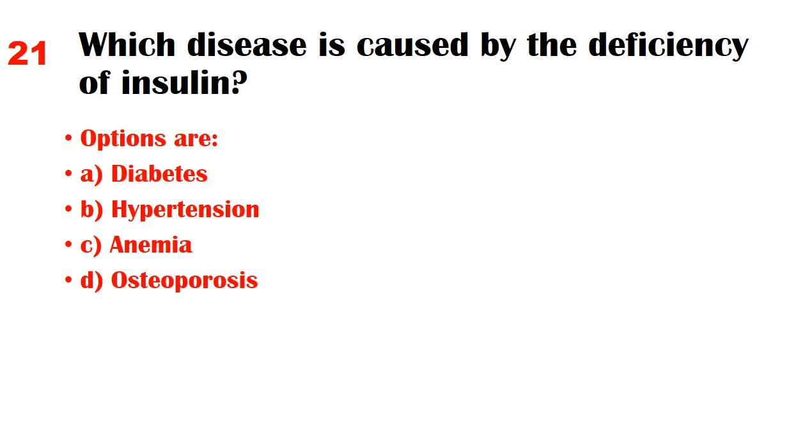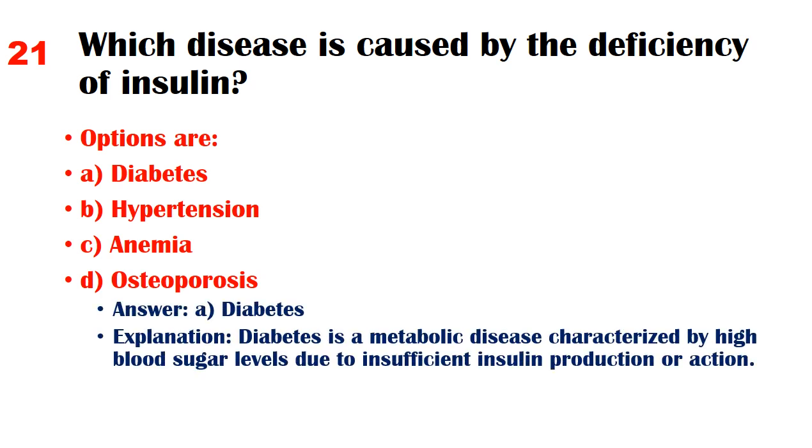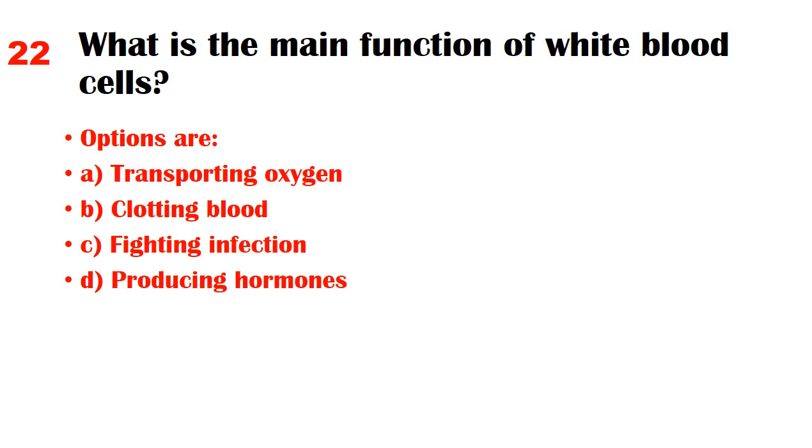Options are A. Diabetes, B. Hypertension, C. Anemia, D. Osteoporosis. Answer: A. Diabetes. Explanation: diabetes is a metabolic disease characterized by high blood sugar levels due to insufficient insulin production or action. What is the main function of white blood cells?